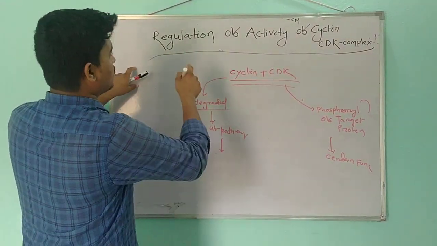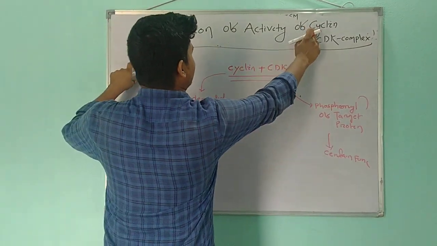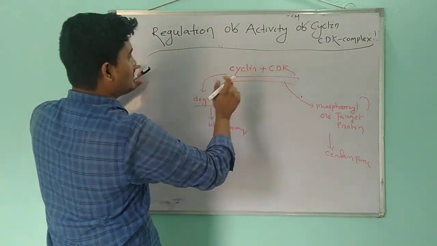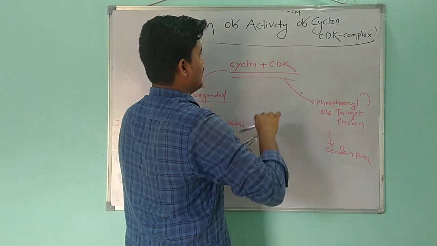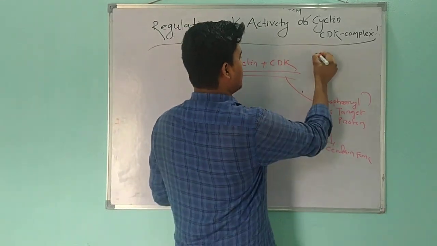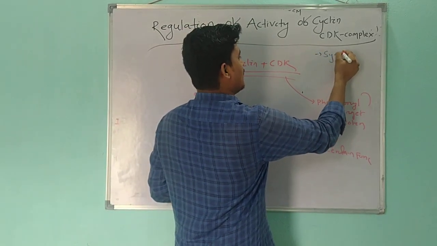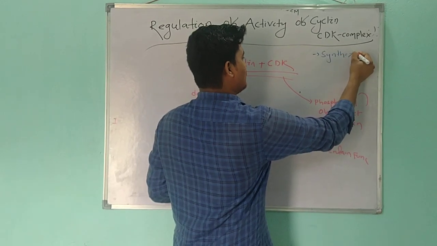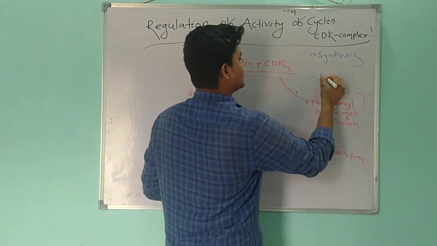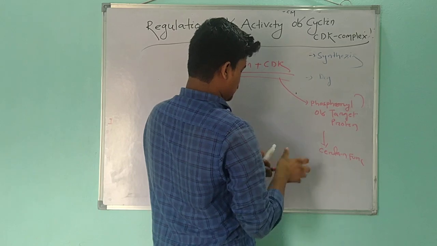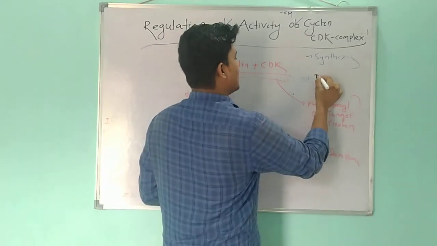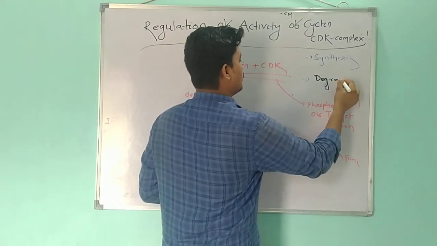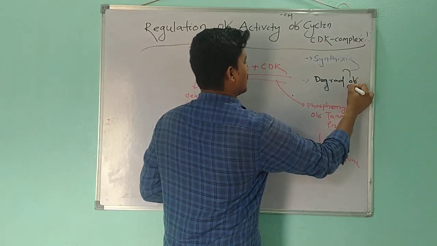First, how the activity of cyclin is regulated: it is by two ways. One is synthesis of cyclin protein, and another is degradation of cyclin protein.